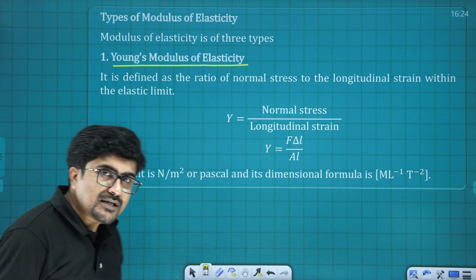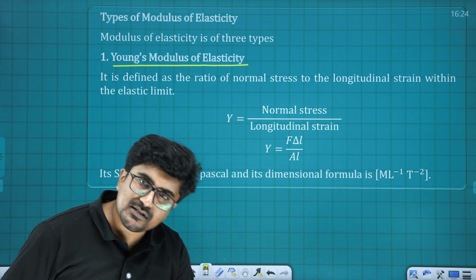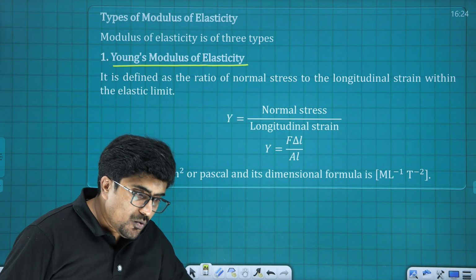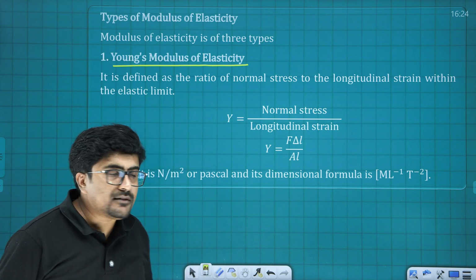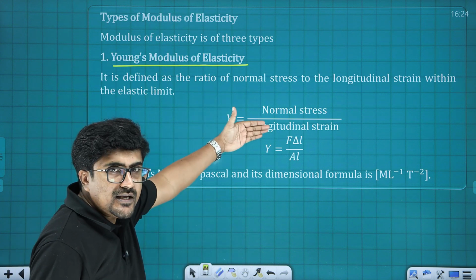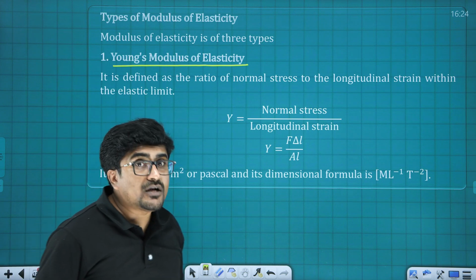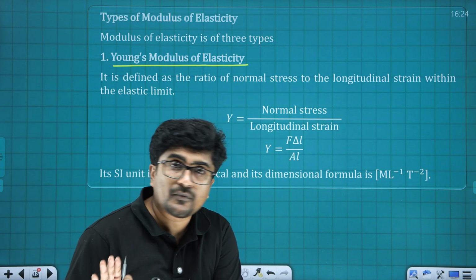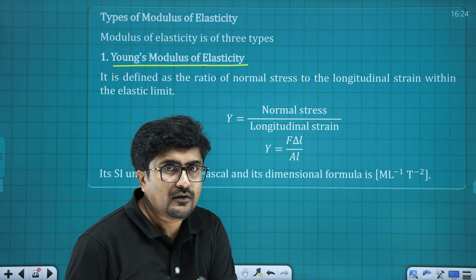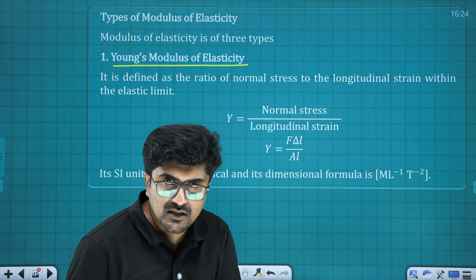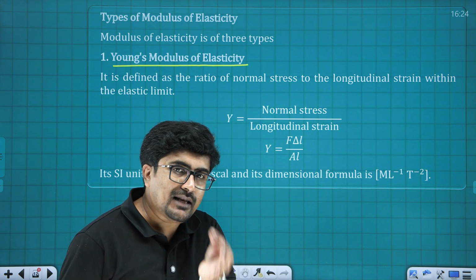So what was modulus of elasticity? It is stress upon strain only. Now, since it is related to the length, it's going to be normal stress upon longitudinal strain. And what was longitudinal strain? Change in length upon original length. After all, it's about fractional change in length.